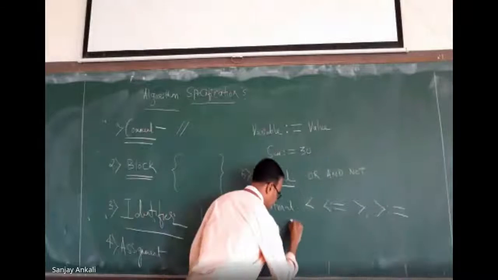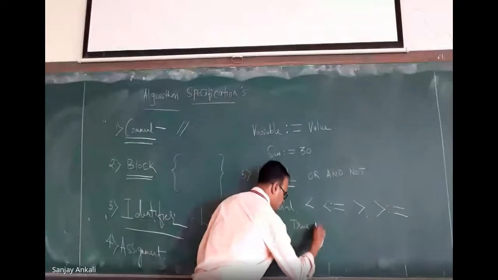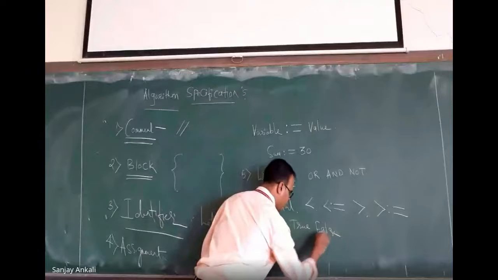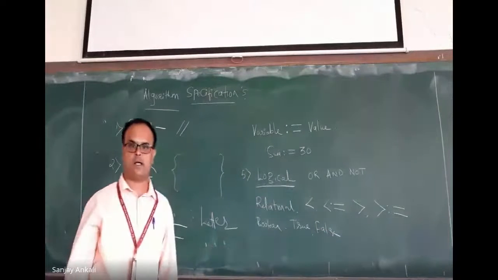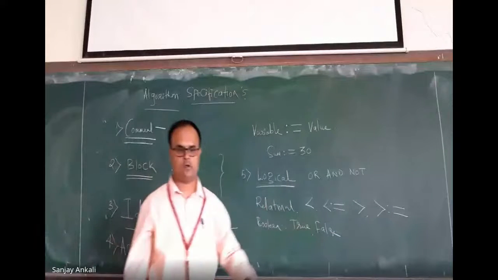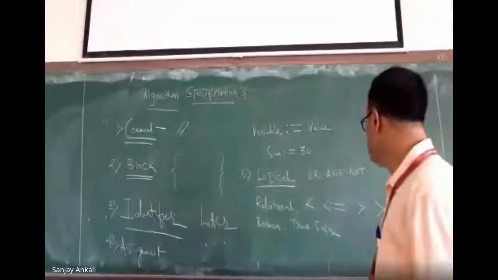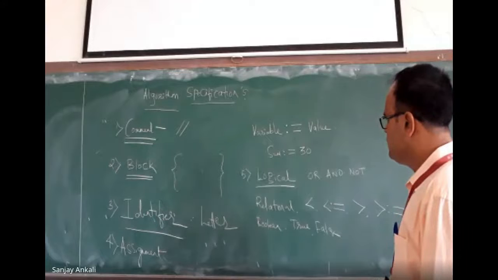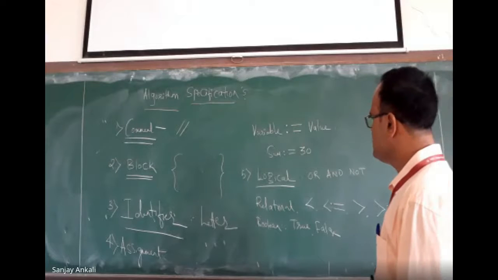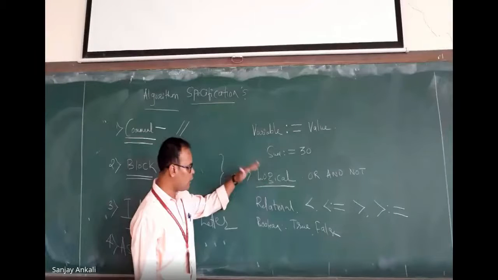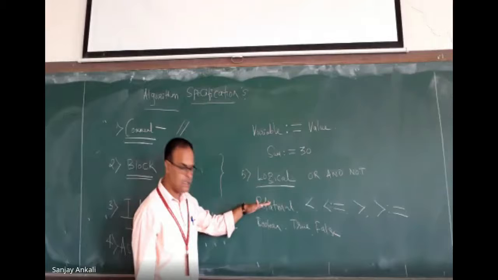True or false. Simple. So the first Boolean operation is true and the next one is false. I cannot write 0 or 1. We have to write true or false. That's all. So the fifth algorithm specification is how we write logical operations, relational operations and Boolean operations.